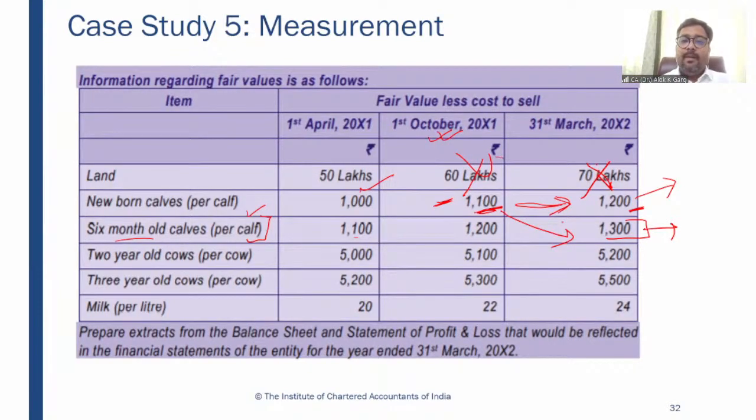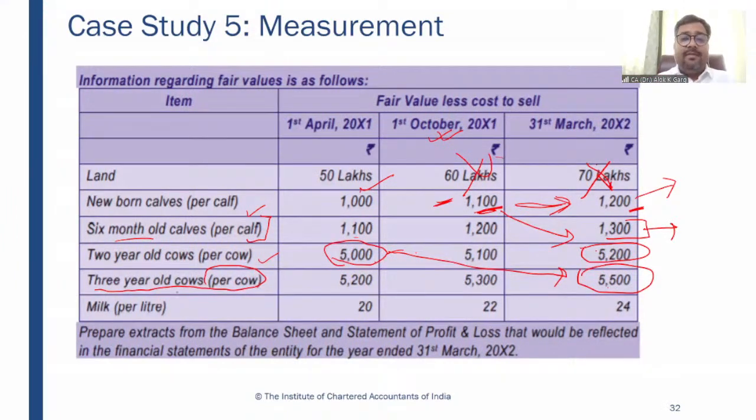Clear? And the 2-year-old cow's fair value is given. So this 2-year-old cow has been purchased at 5,000 rupees. And on the reporting date, it will become a 3-year-old cow, right? That is why the 3-year-old cow fair value has also been given. So from 5,000, we have moved to 5,500. If these cows were 2-year-old cows, then the price change is 5,200 minus 5,000. But the physical change is 5,500 minus 5,200. Although the movement is 500, out of 500, 200 belongs to price change and 300 belongs to physical change.